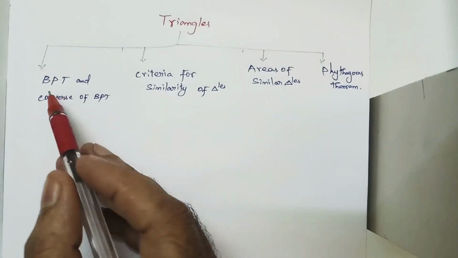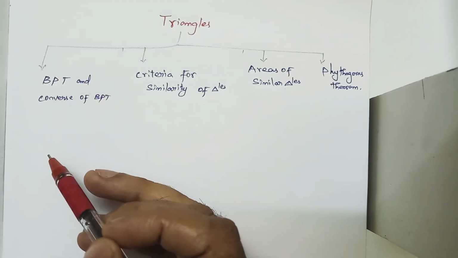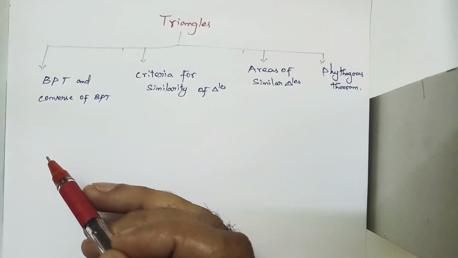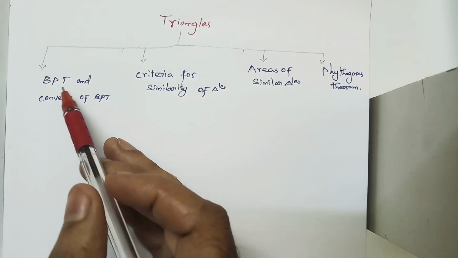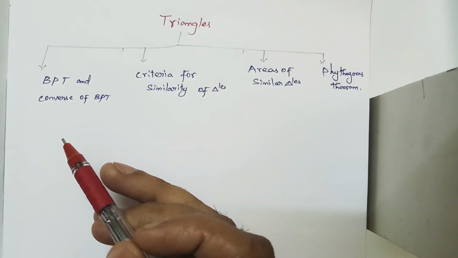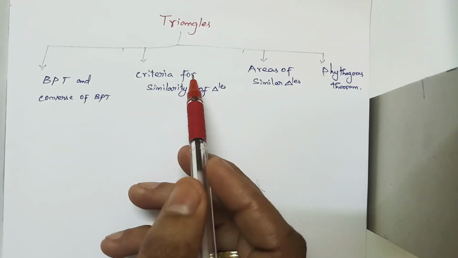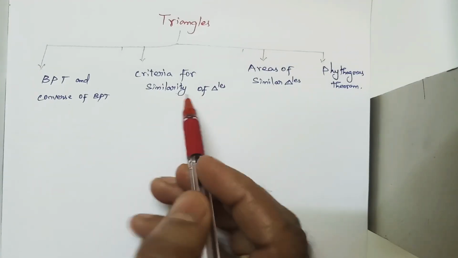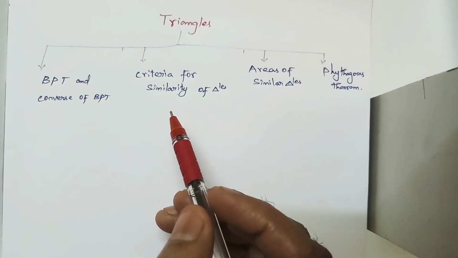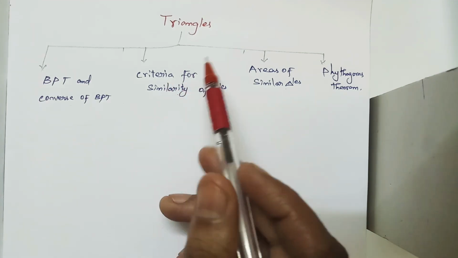Okay, the first concept is about BPT and the converse of BPT. It is fully based on ratio formats. If the ratios are equal, then by using the BPT statement, we will prove or find some values. The second concept is about criteria for similarity of triangles. If we want to prove that two triangles are similar, we have some criteria. By using the criteria, we prove that the two triangles are similar.